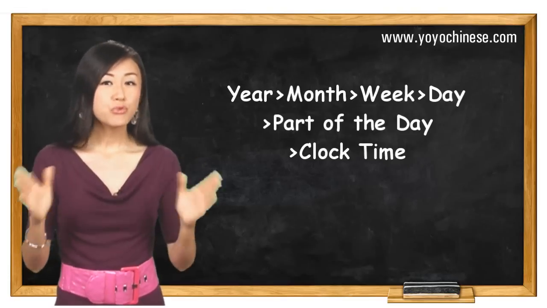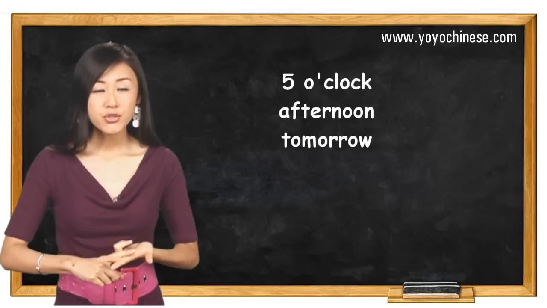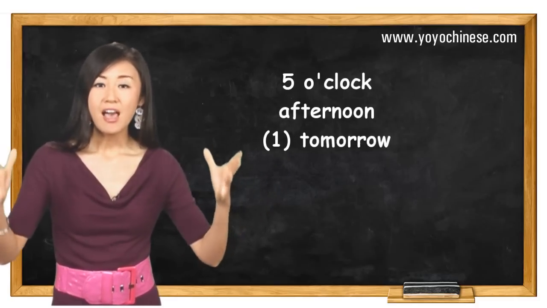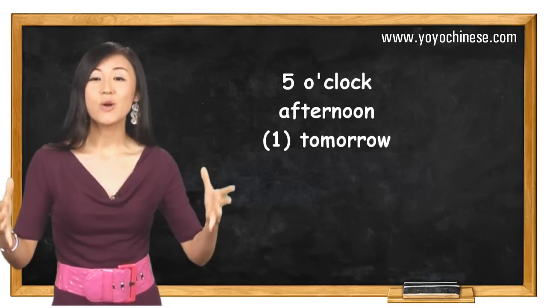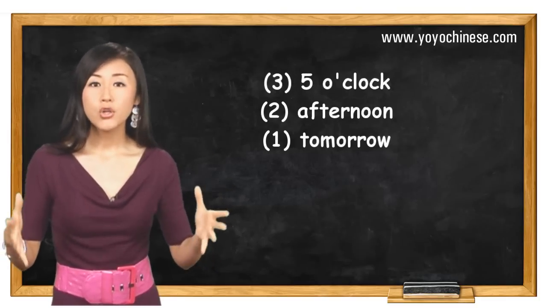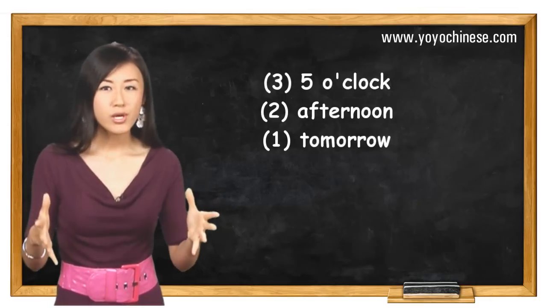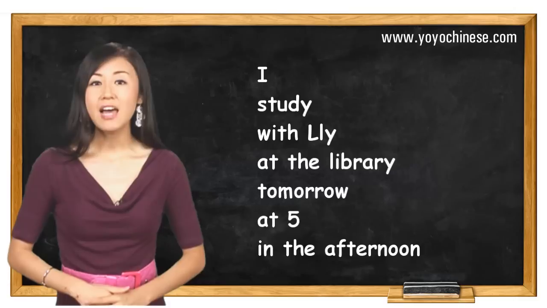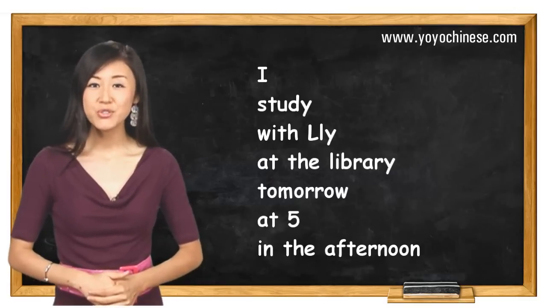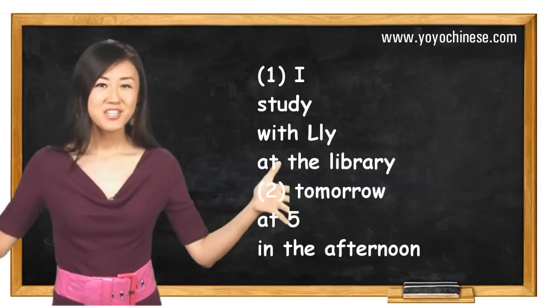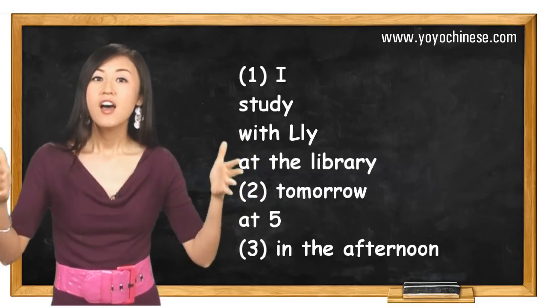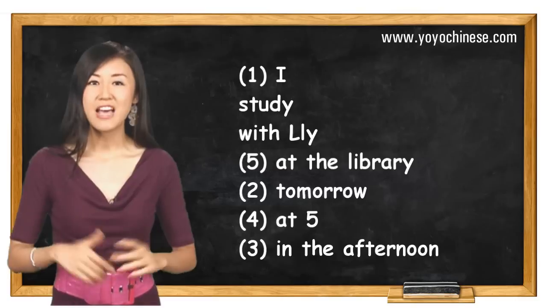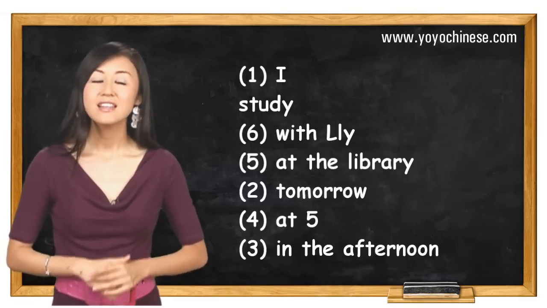So here, among these 3 words, 5 o'clock, afternoon, and tomorrow, tomorrow is the biggest, so it goes first. Afternoon is part of the day, so it goes second. And then they should be followed by 5 o'clock, only a point of time in the afternoon. So to say, I study with Lily at the library tomorrow at 5 in the afternoon, we say, I, tomorrow, afternoon, 5 o'clock, done with time. Now it comes to location, which is at the library with Lily, study.